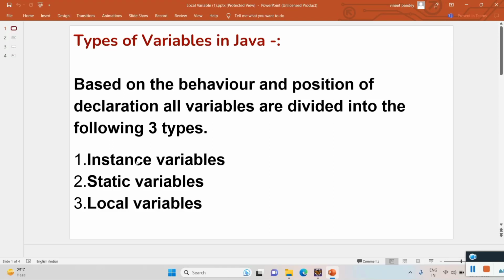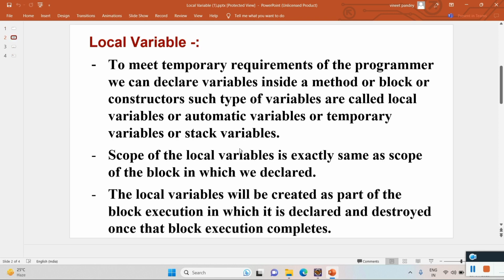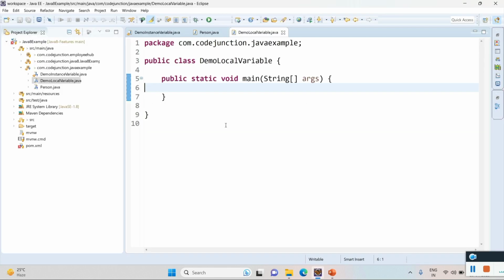In the previous video, I have already covered instance and static variables. So let's move on to local variables and cover their features one by one. Suppose we take an example so that you can understand in a better way.